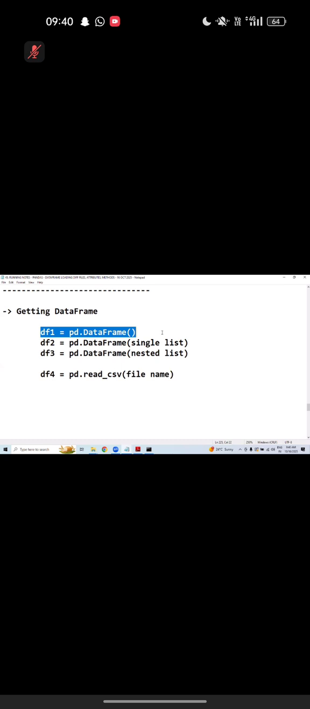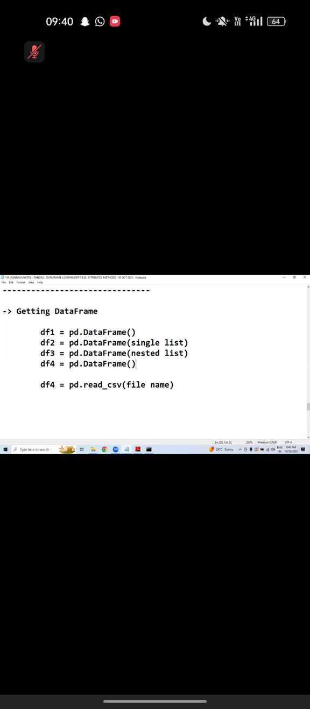In the first scenario, empty data frame, but the syntax is we are creating an object of the data frame class. Second scenario, we are creating an object of the data frame class with a single list, a single column data frame. Third scenario, creating an object of the data frame, we need to pass a nested list. And there is another one: data frame, and here we need to pass a dictionary. Line number 4, we are creating an object and we pass a dictionary. We'll get a data frame.